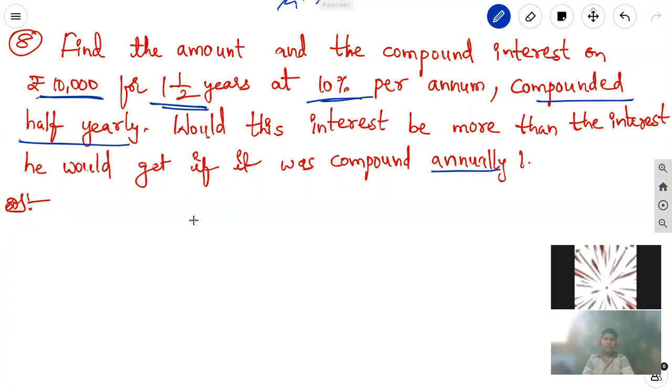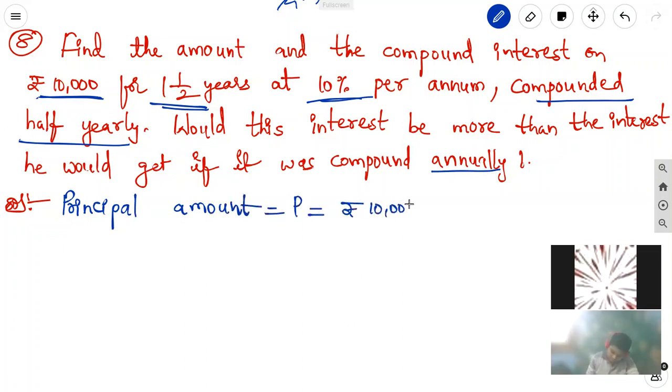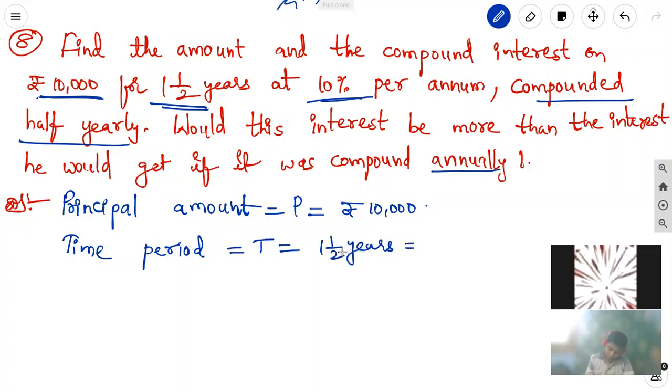In the 2 cases, what is the difference between the interest amounts? Okay. First of all, we take what they have given: the principal amount. The principal amount is P equal to 10,000 rupees. Next, time period or number of years. Time period is T equal to 1.5 years. 1.5 years means, taking the improper fraction from the mixed fraction, 2 1s are 2 plus 1, 3 by 2 years.